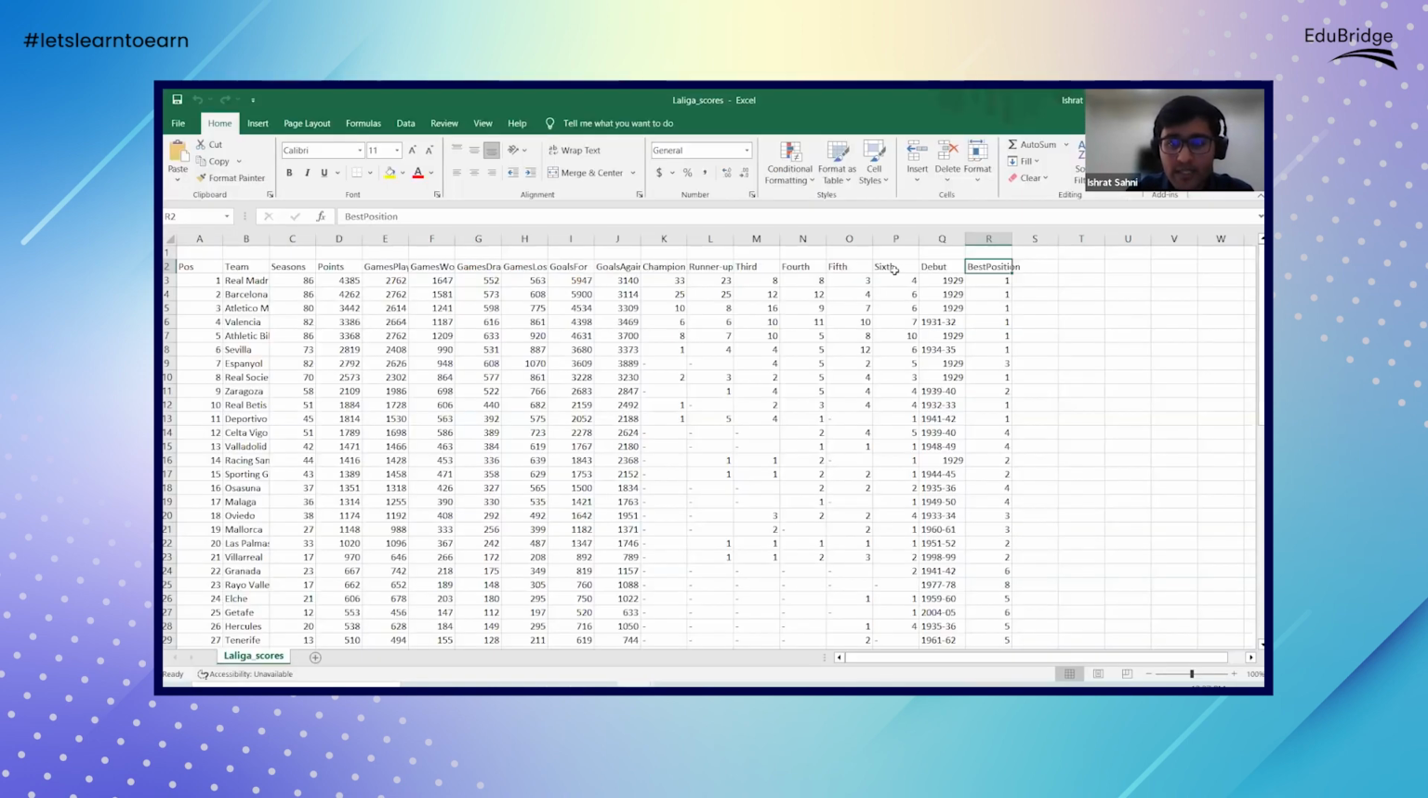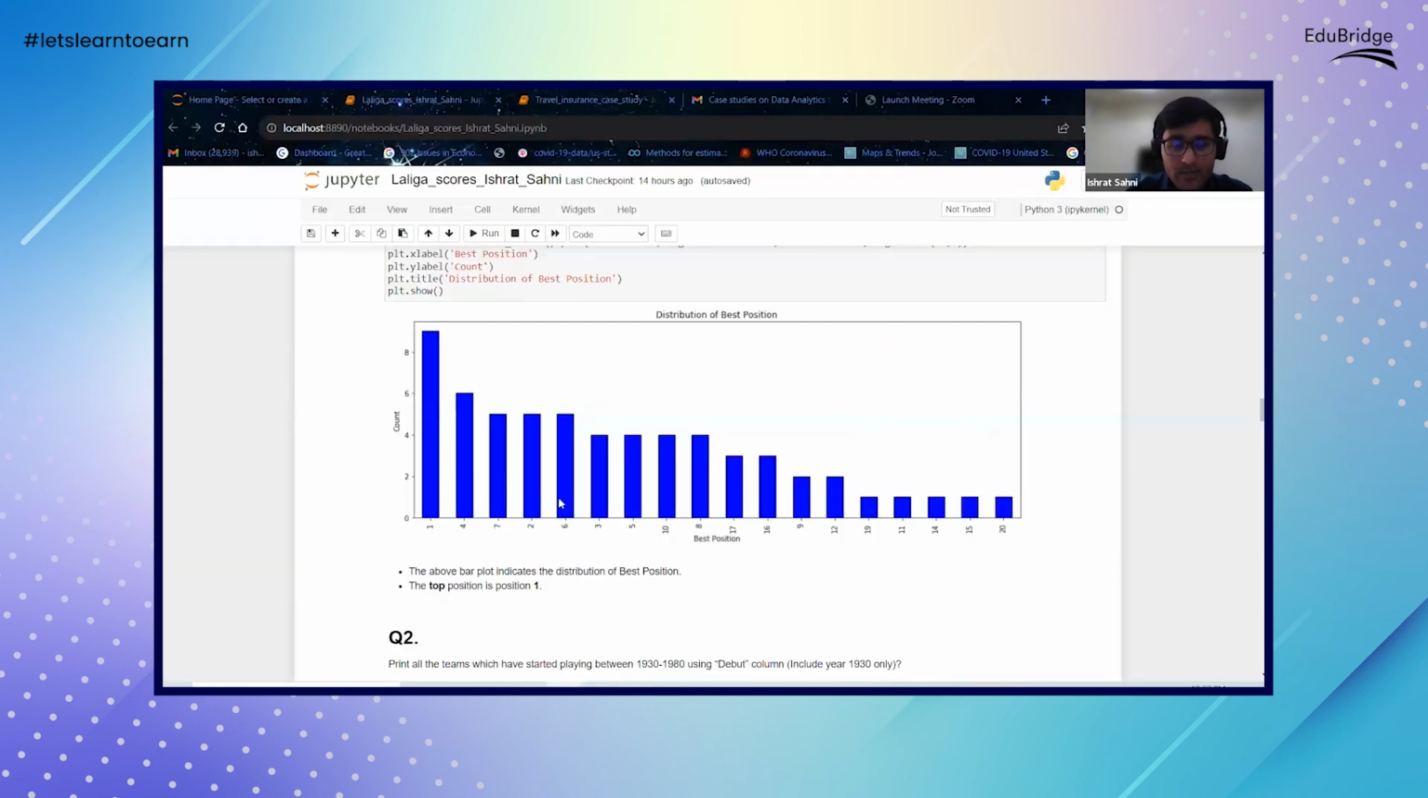For example, we can try to understand the goals for or the goals against. For all those values that are categorical in nature, we can try to understand their frequency distribution, that is, how many times each observation comes.